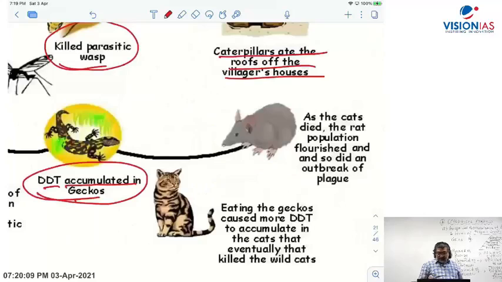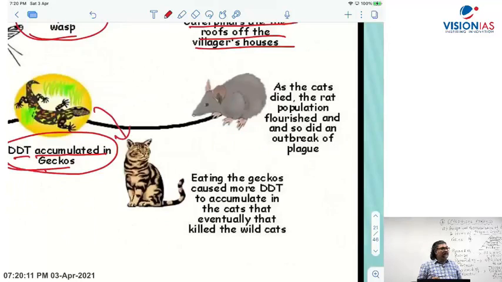When the cat ate the gecko, there was a higher concentration of DDT in the wild cat, and that killed the cat.